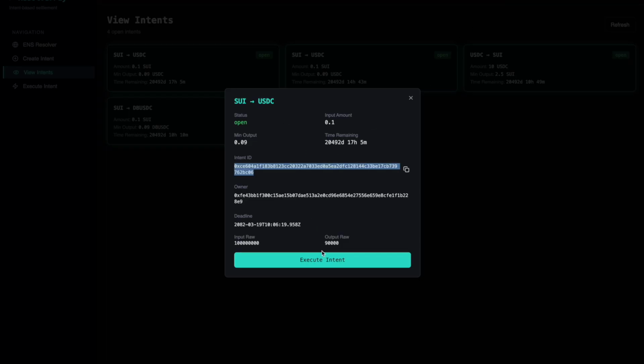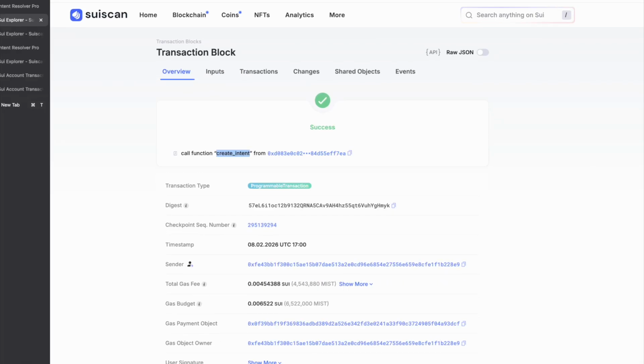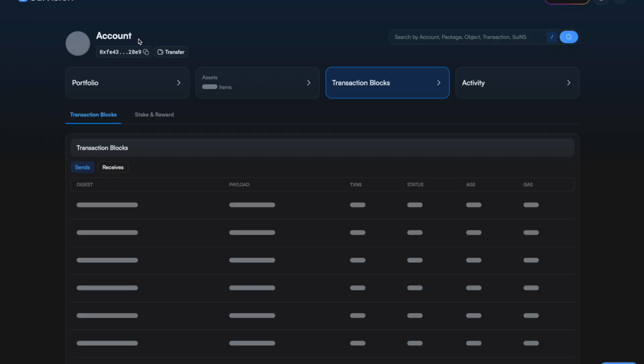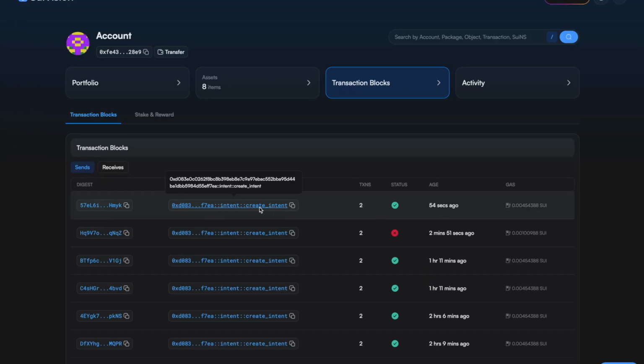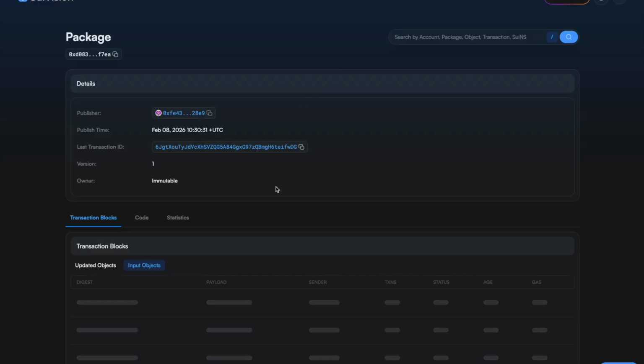Now the resolver has USDC and wants to get SUI, and he can say that the deadline is this much. So he can go and execute this intent. This intent has been executed, and you can go and see that this is done. If you check the accounts of the user, yes, 53 minutes ago the user created the intent, and in the solver, if you go and see, the solver executed this intent.